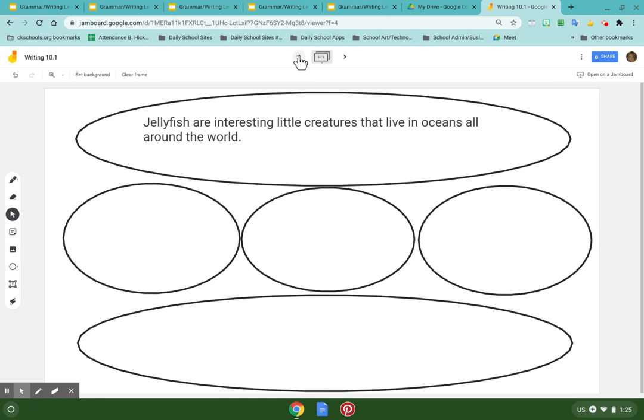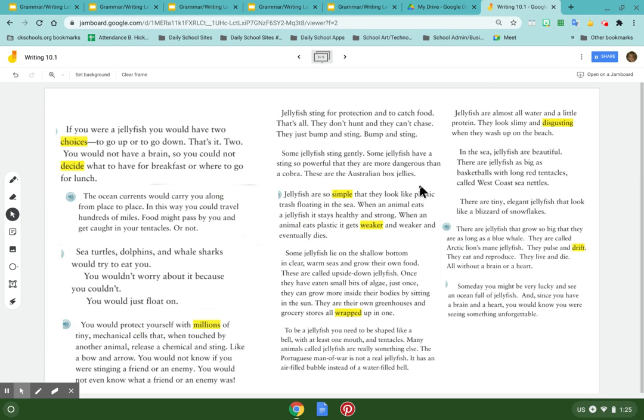Now what we're going to do is we're going to go back to our story and we're going to look for facts that we would want to use. Now, I will tell you something. There are facts in this story and there are also opinions. Remember that an opinion is something that changes from person to person.